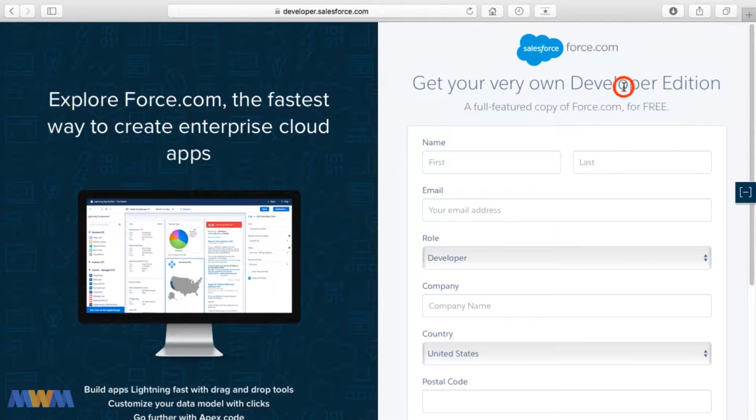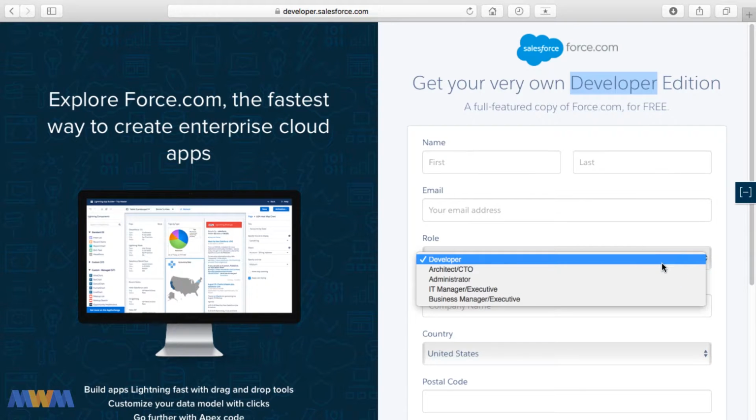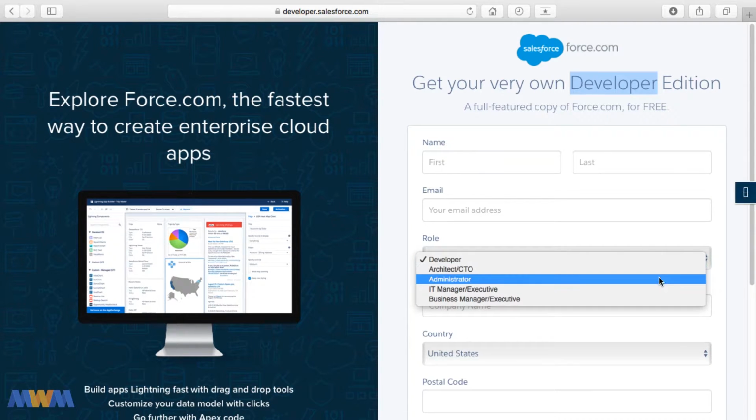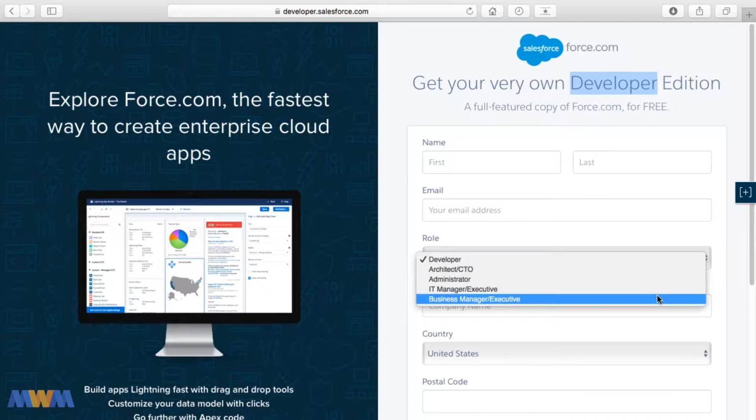Now, I don't want this to throw you though, this word developer. It doesn't really matter if you're a developer or an aspiring administrator or consultant, project manager, or just an end user. You want to go for this free developer account, and it does ask for what role you fulfill, and the options are developer or architect or administrator, IT manager or business manager. And so really just select whatever applies to you. This will not affect the type of Salesforce account that you get.